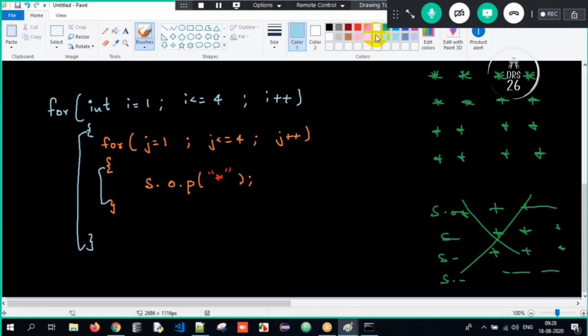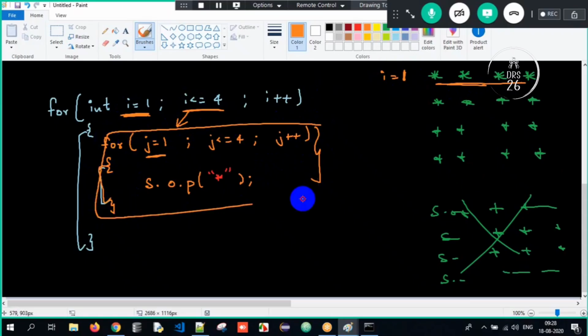Will I get my output? Absolutely yes. What is my i value? 1. Is 1 less than or equal to 4? Yes. The control will come inside. What is j here? It's 1. So see here guys, i value is 1. It means row 1. And what is the output of this entire for loop? The output of the entire for loop is to print one row. Correct? One row is printed.